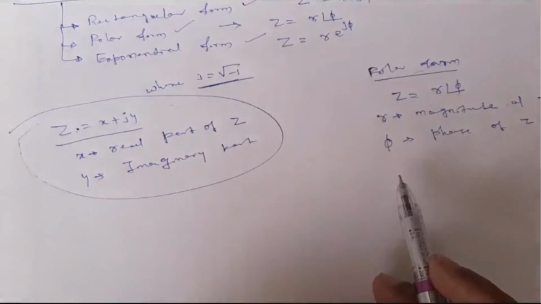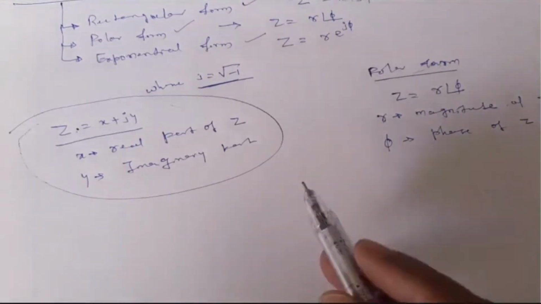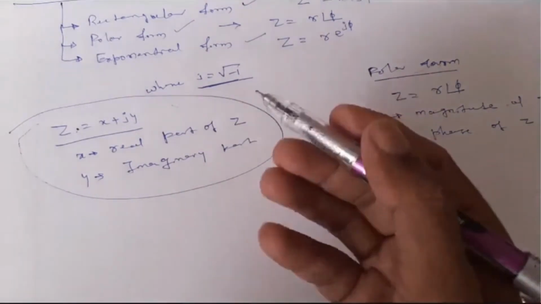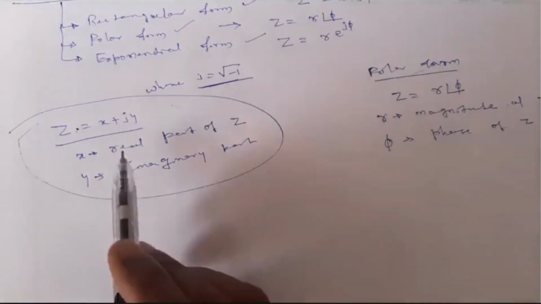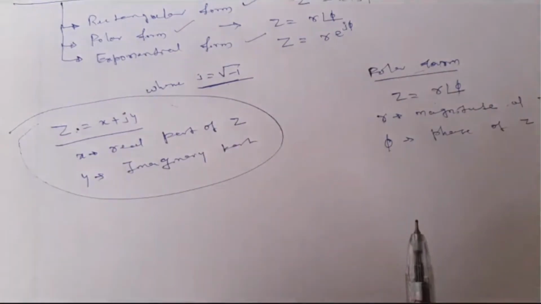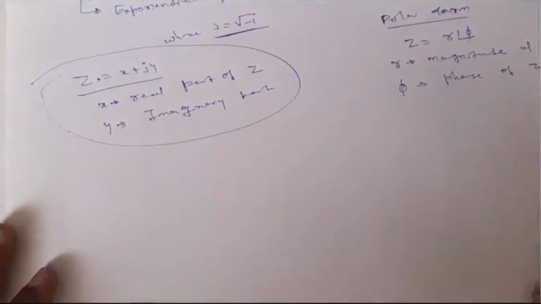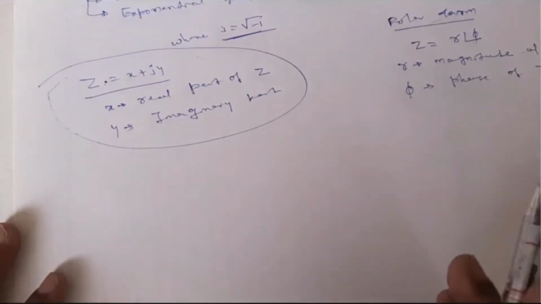If we want to multiply and divide, it will be easier in polar form. Because of this, we should know how to convert a complex number from polar form to rectangular form and vice versa.